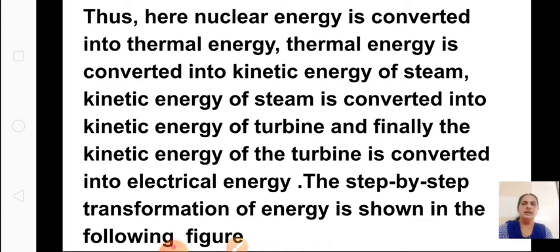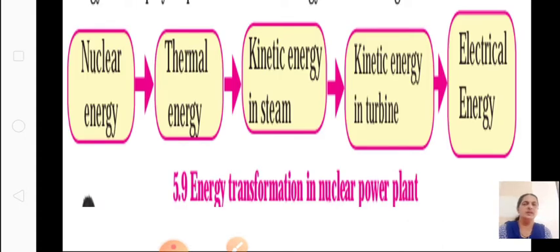See here, we'll see the energy transformation, which energy is converted into what. There also we saw about the thermal power plant. Here also, nuclear energy is converted into thermal energy. Thermal energy is converted into kinetic energy of steam. Then kinetic energy of steam is converted into kinetic energy of turbine, and finally kinetic energy of turbine is converted into electrical energy. You can see the step-by-step transformation. You will get a table like this to write in the exam. You just have to fill in the table.